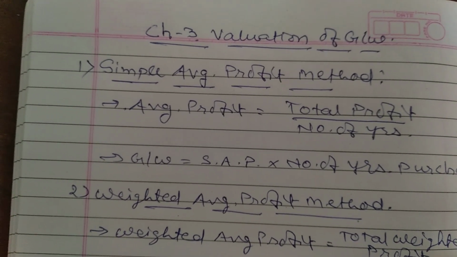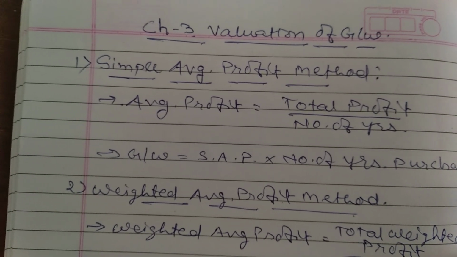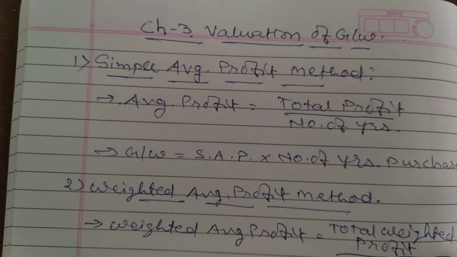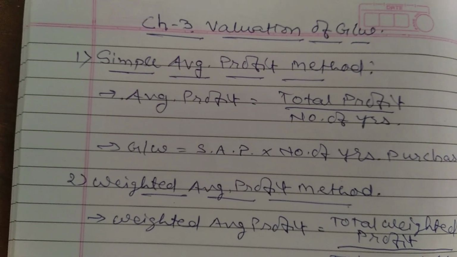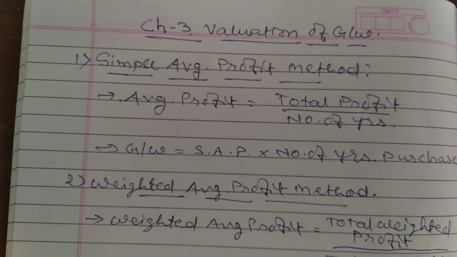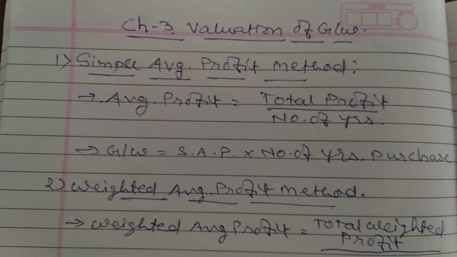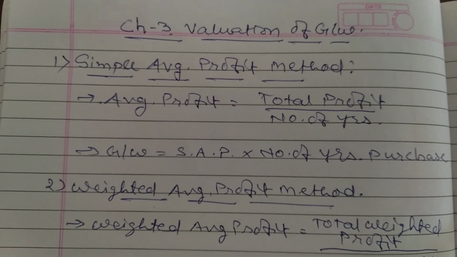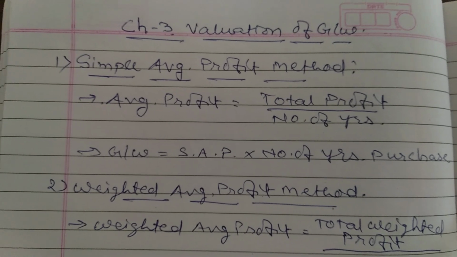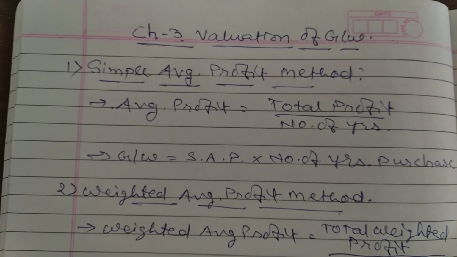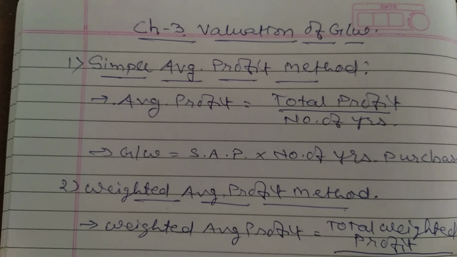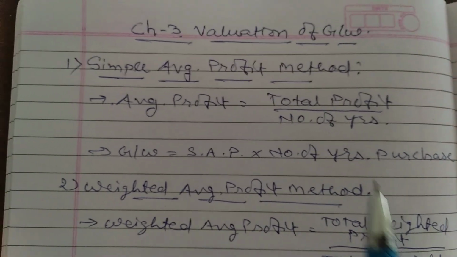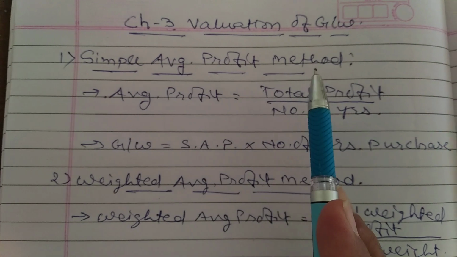Goodwill is the value of the reputation of a firm in respect of the profit earned over and above the expected profit. Goodwill is based on the profit earning capacity of the firm. We are about to study 4 methods for the valuation of goodwill. First method, that is simple average profit method.